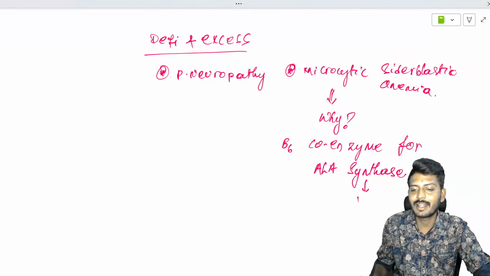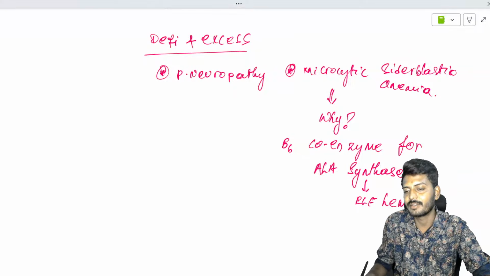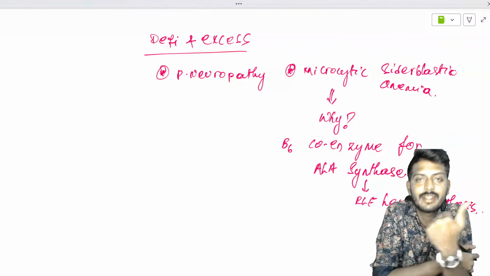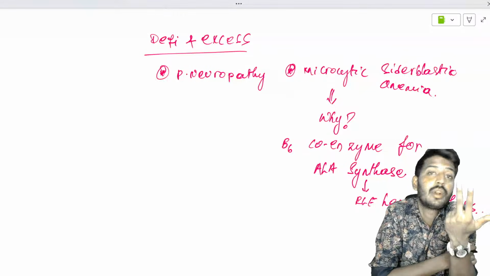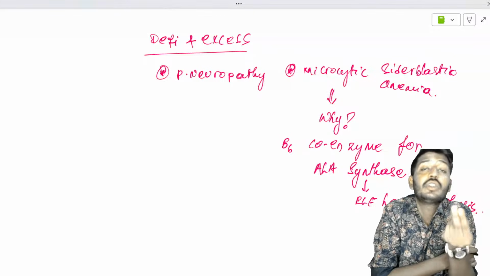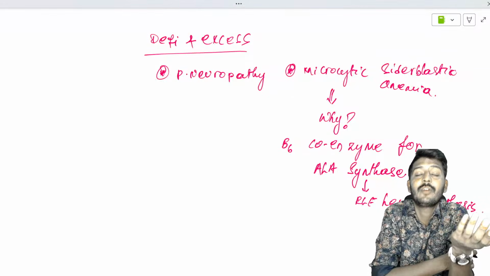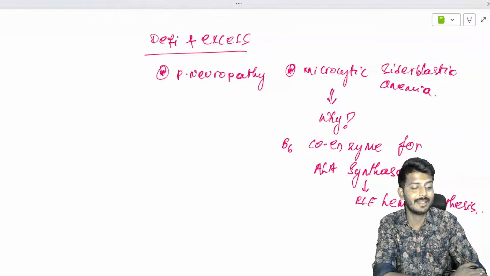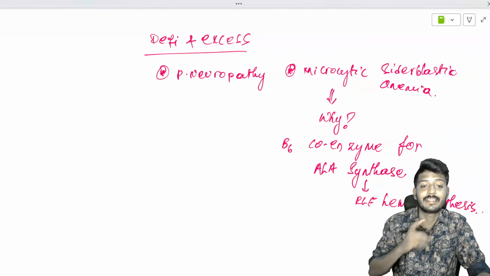ALA synthase is the rate limiting enzyme of heme synthesis. So it is very important to understand. If there is no B6, there is no action of ALA synthase. If there is no action of ALA synthase, there is no heme production. That will lead to microcytic anemia, because there is no sufficient heme, there is no hemoglobin, and the RBC cell size is going to shrink. So this is the story of B6 deficiency and excess, the clinical features.